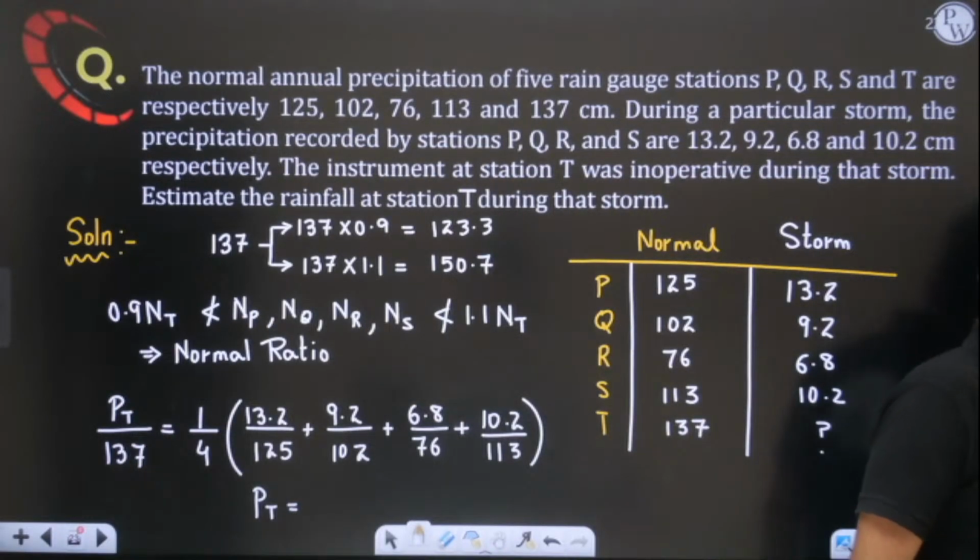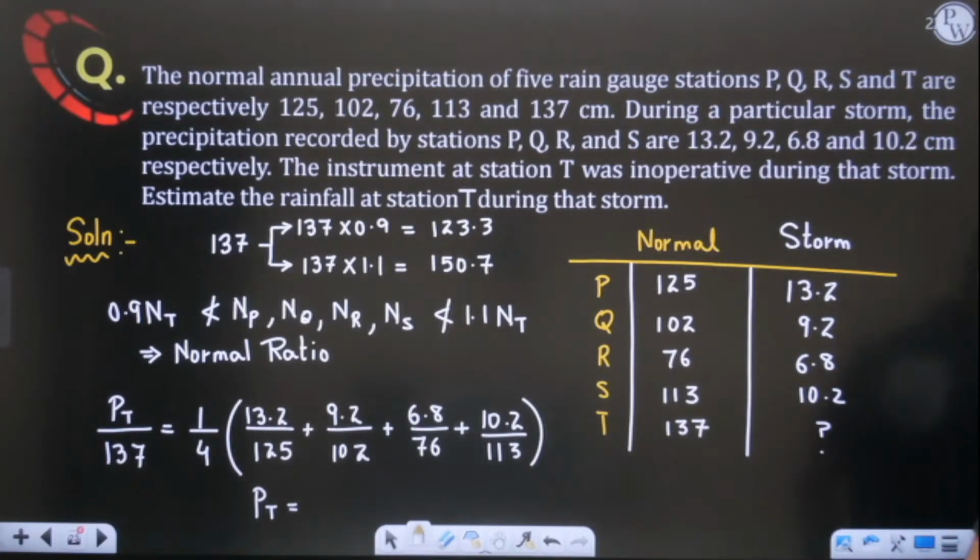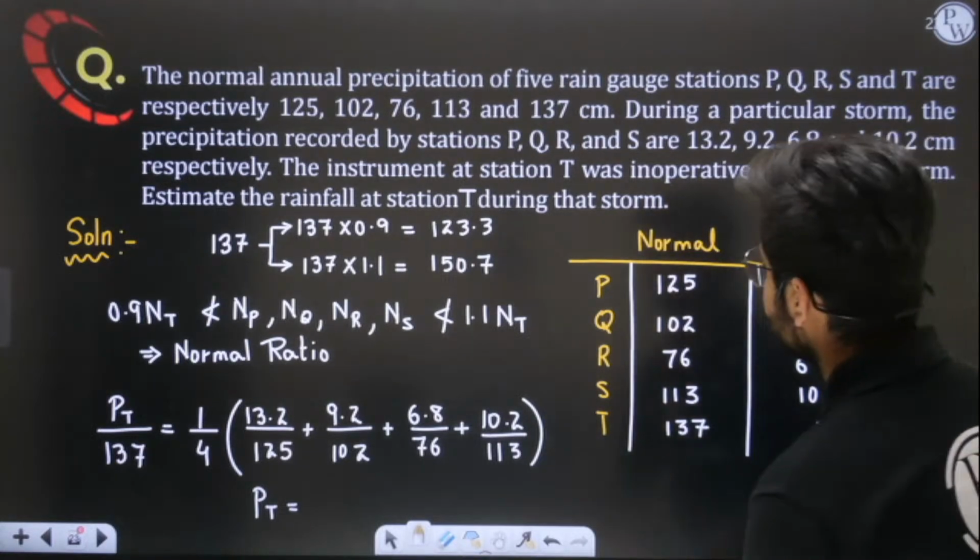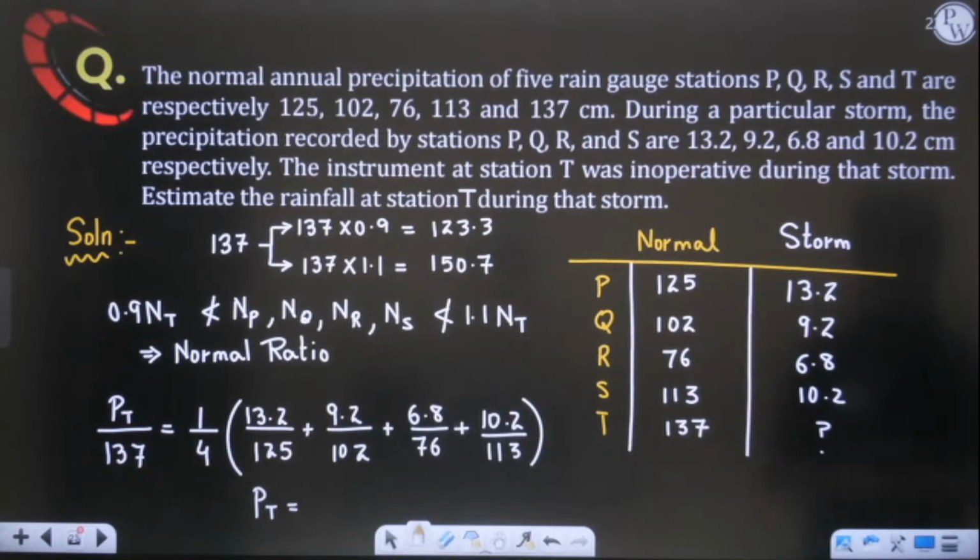Yes, perfect. Tell me, Kiran, Vishal, Manjusha, Sushil, everyone, tell me how much value we are getting here. 12.86 you are telling.